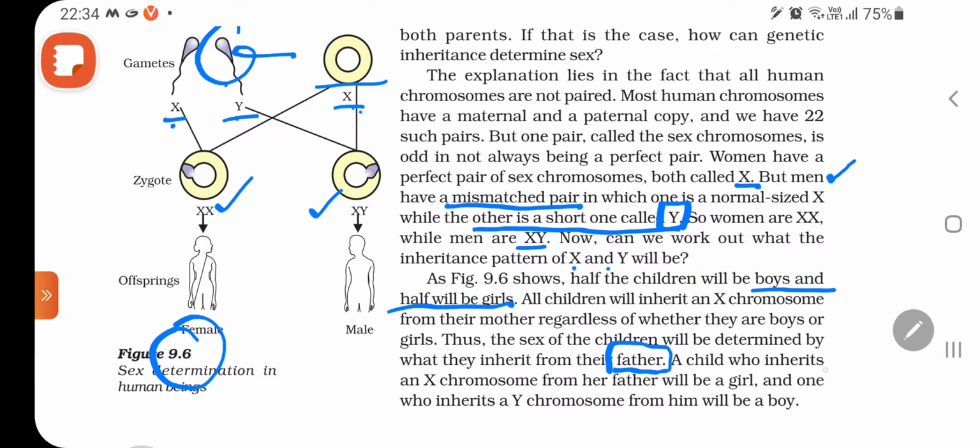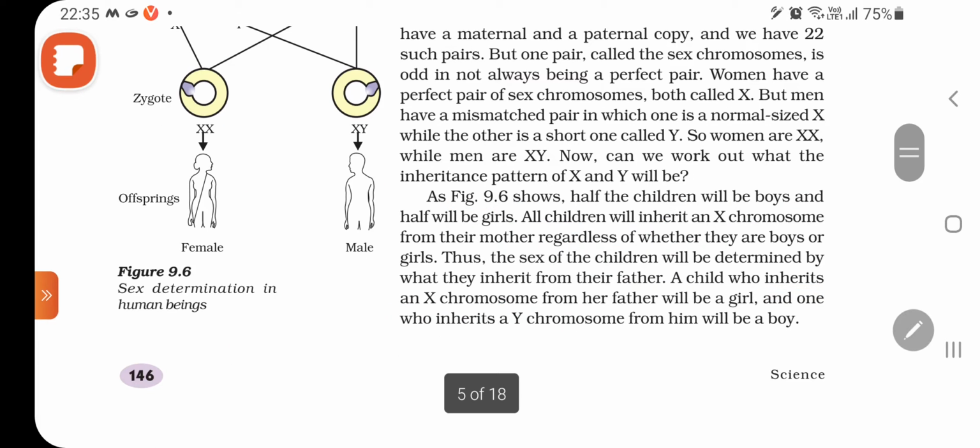A child who inherits an X chromosome from her father will be a girl. One who inherits a Y chromosome from him will be a boy. So sex is determined by the type of chromosome. My dear students, I hope this concept is clear to you.